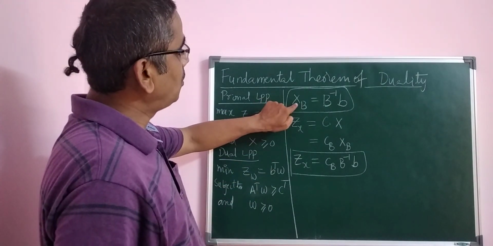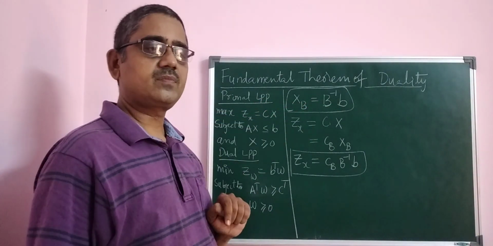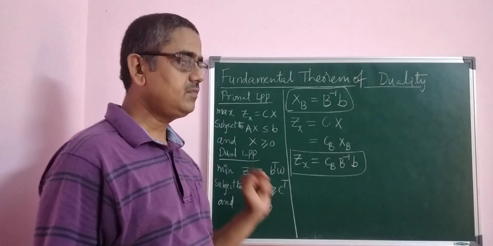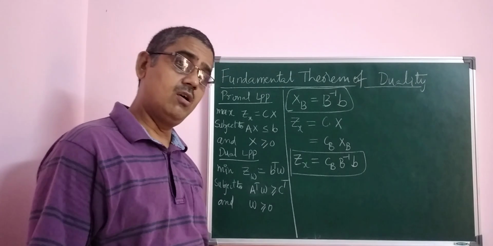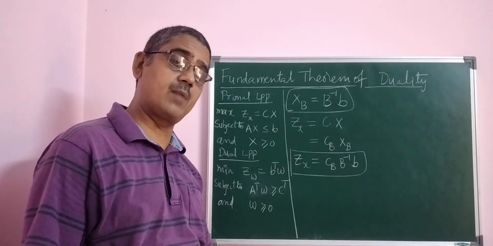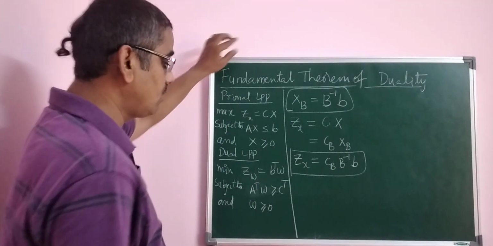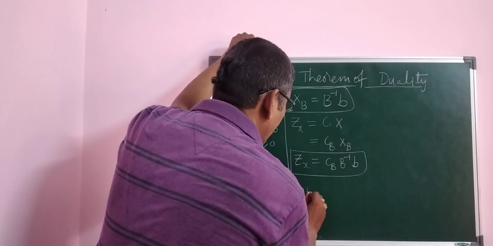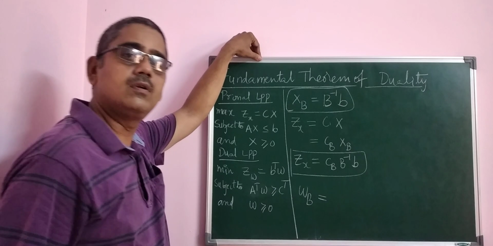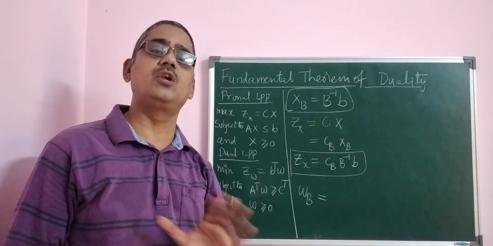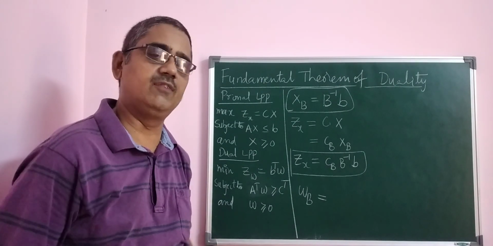If xB is the solution, B inverse b, then what is the primal solution, x? Then what is the solution of omega in the dual linear programming problem, the solution of the dual, omega B? What is omega B? If you identify it in the matrix form, then you can easily do this particular theorem, nothing difficult.